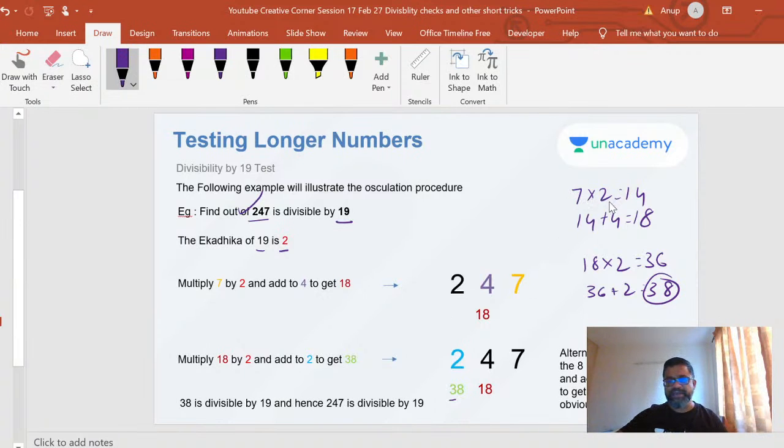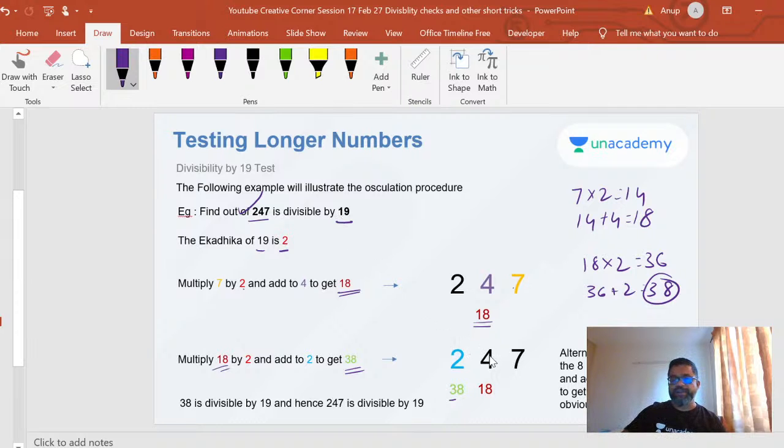Here this 2 is the Ekadika. That's what I've put in red here. See, the Ekadika of 19 is 2. So I'm multiplying 7, the orange number, by 2 and adding 4, this purple number, to get 18. I've put 18 here. Then I take 18 and multiply by the Ekadika, again this 2, and add this 2 here. What do I get? 38. You can check if it's divisible by 19 or not. If it's divisible by 19, yes, then 247 is divisible by 19.